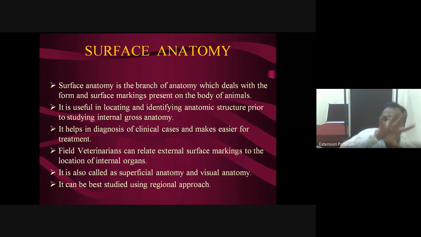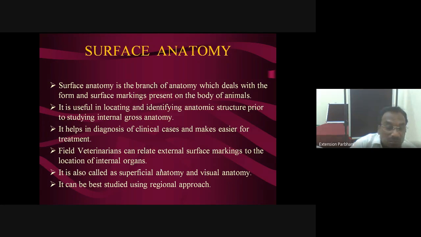Superficial means clearly visible from the external side, visible to the naked eye by observing the external surface of the body. We see certain landmarks or forms and surface markings present on the body, and these markings or landmarks we use for operative purposes and other treatment purposes. This is all about surface anatomy.